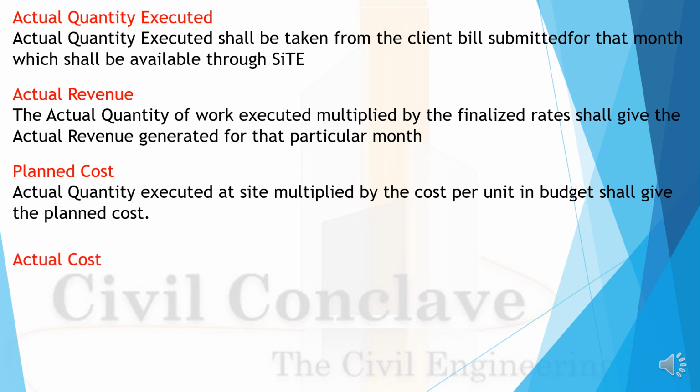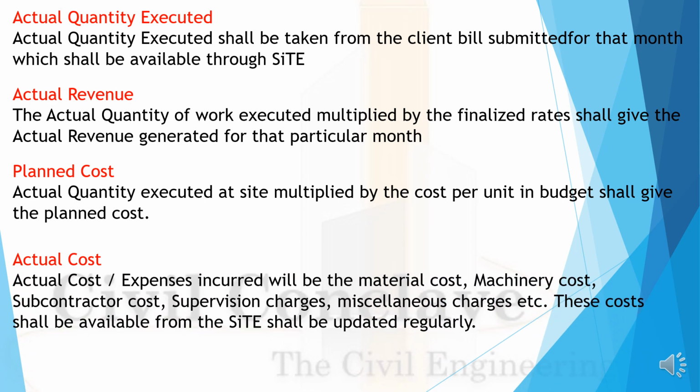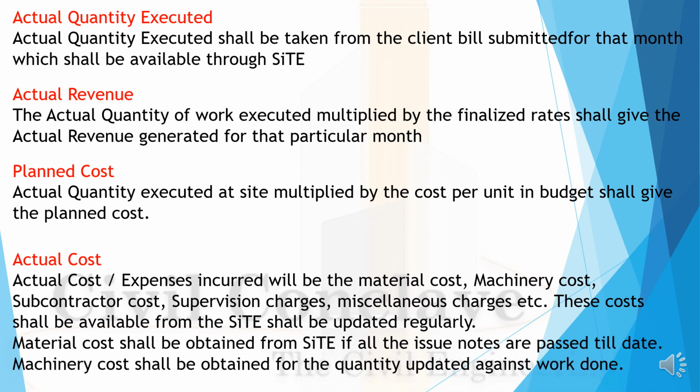Actual cost. Actual cost expenses incurred will be the material cost, machinery cost, subcontractor cost, supervision charges, miscellaneous charges, etc. These costs shall be available from the site, which shall be updated regularly.